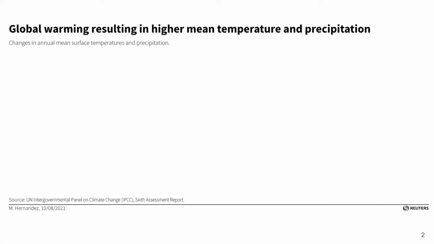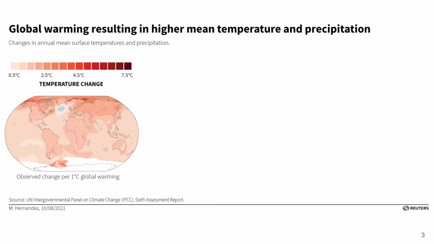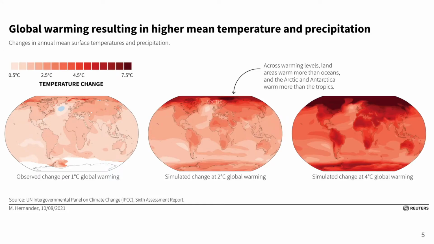As shown, the Intergovernmental Panel on Climate Change, IPCC, models how much the climate changes for 1C, 2C, and 4C global warming. With each scenario, there's a higher mean temperature, leading to consequences that include warming the Arctic and Antarctica, which will melt glaciers and ice, leading to rising sea levels.